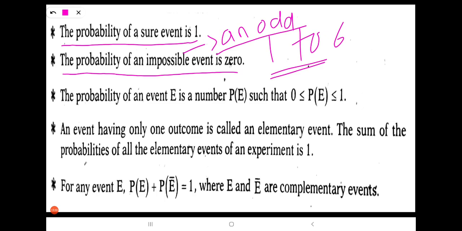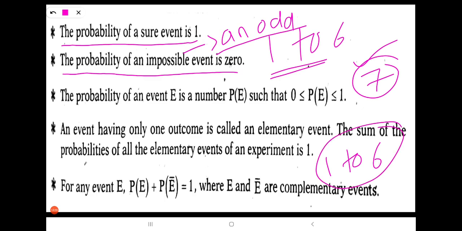So the probability of getting a 7 is impossible because the die consists of 1 to 6 numbers only. Getting an odd or even number is called a sure event. Either we get an odd number or we get an even number. That is a sure event.